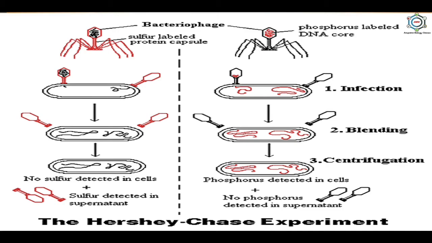They used different radioactive isotopes to label the DNA and the protein. First, they grew T2 with E. coli in the presence of radioactive sulfur, S35.